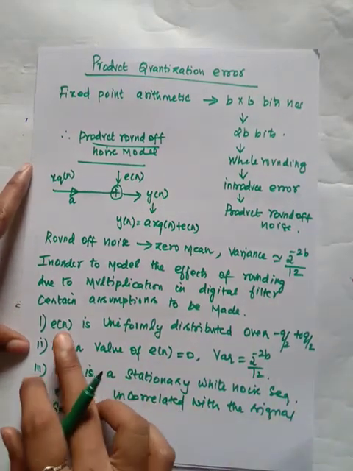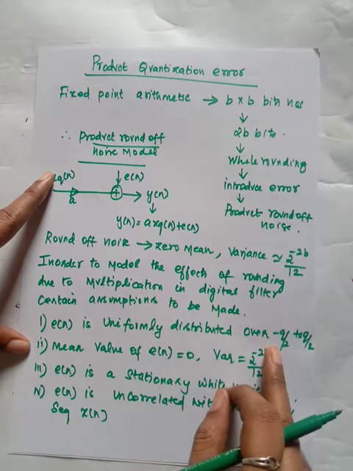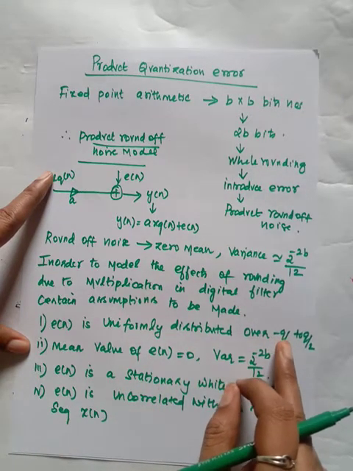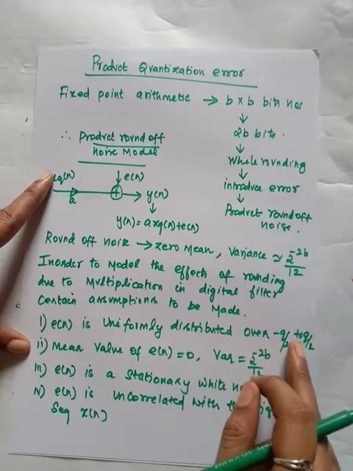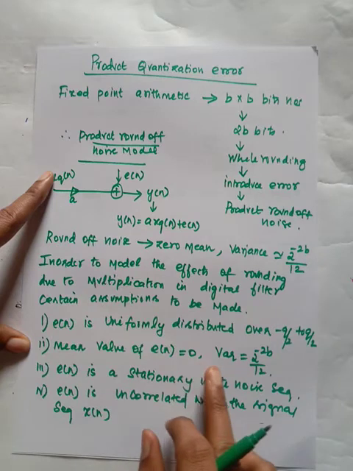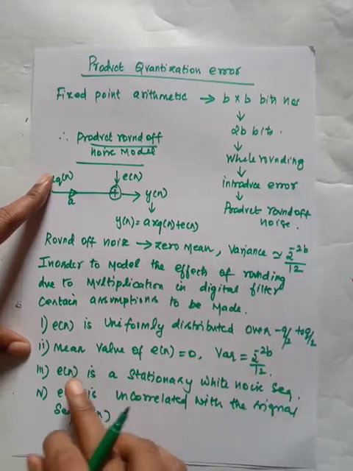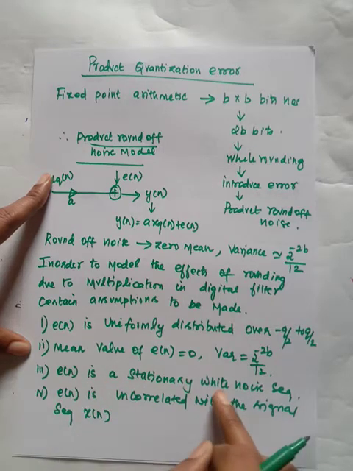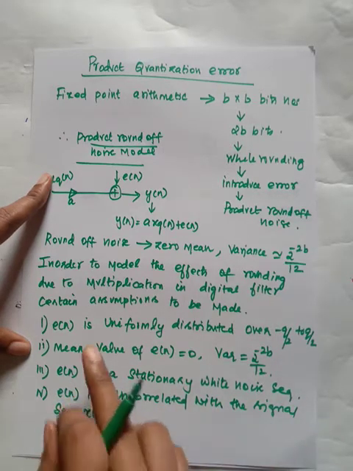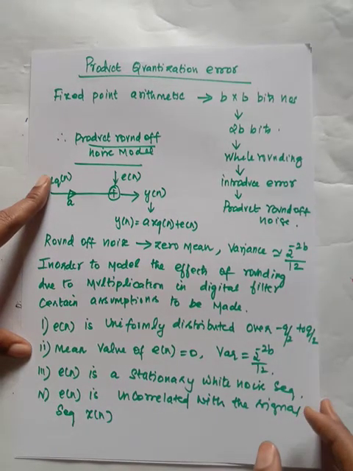First, e of n is uniformly distributed over the range minus q by 2 to plus q by 2, where q represents the step size. The mean value of e of n should be 0, and the variance is 2 power minus 2b by 12. Already we have proved this. Also, e of n is a stationary white noise sequence, and it should not be correlated with the signal x of n. Based on these four assumptions, we are going to model the product round-off noise.